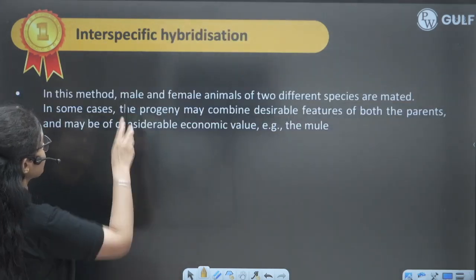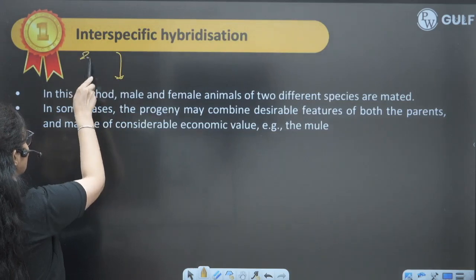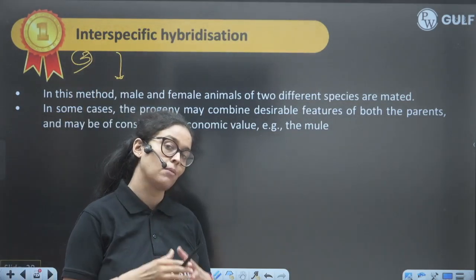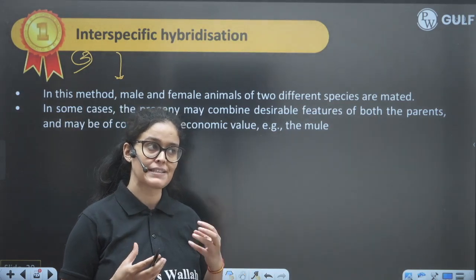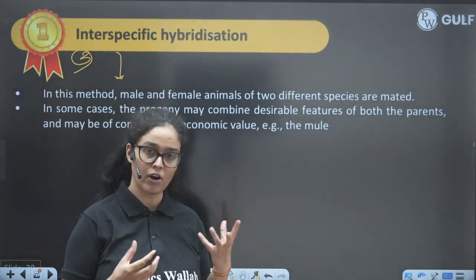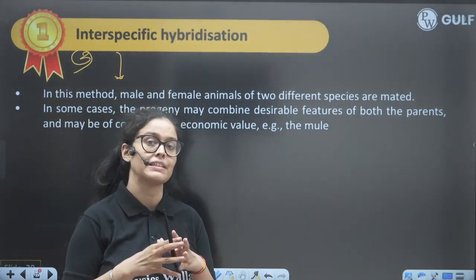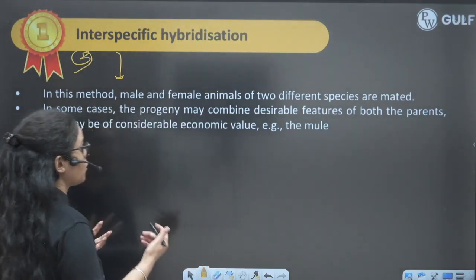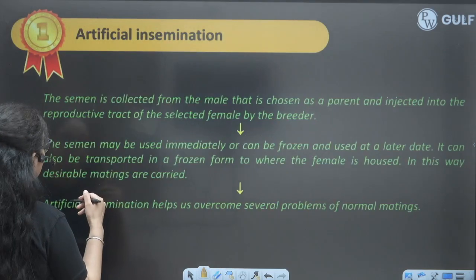In this method, interspecific means this is the third type of outbreeding. We are using 2 different species to form the offspring. So the example is the horse and the donkey. So we have got the hinny, right? We have got this mule. So that is the product of these animals itself.